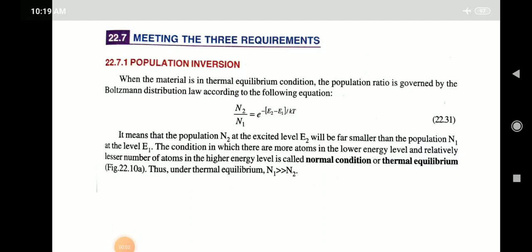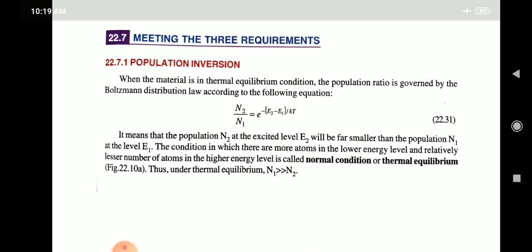Now let's start with laser again. Now these are the very important points of meeting the three requirements for generation of laser source. First is population inversion. What is population inversion?